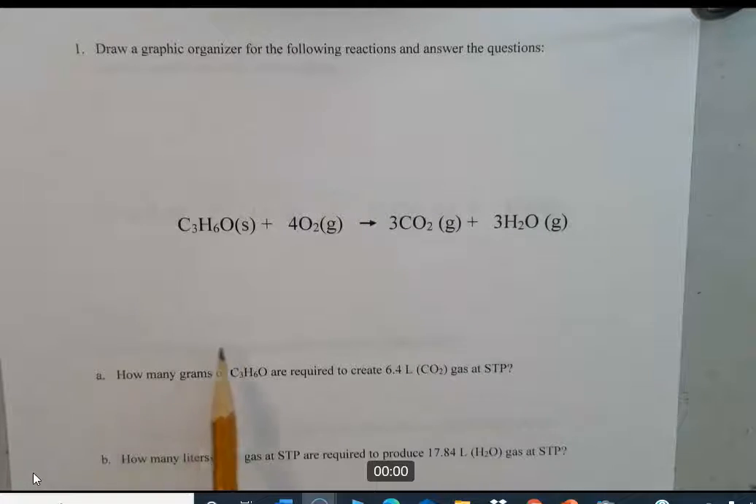But again, what you want is grams on the bottom. You need the molar mass conversions next up. Then you need moles. You could actually put moles on either side, but I usually put it here. That's where we put it at first. And then up here, you're going to have liters. Okay? So go ahead and take a few minutes and draw that.